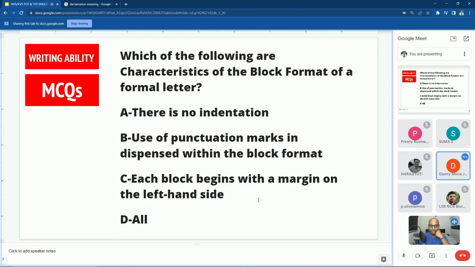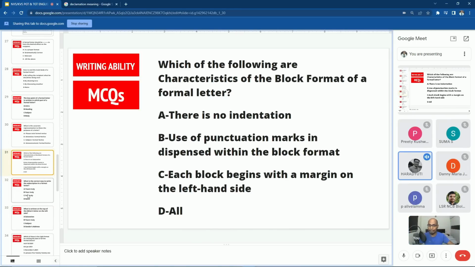All, sir. Correct. So there is no indentation, there is no punctuation, and everything begins from the left margin of the page. So all these are part of block format of a formal letter. We can call it an American format of letter writing also. Sir, block format means? American format.